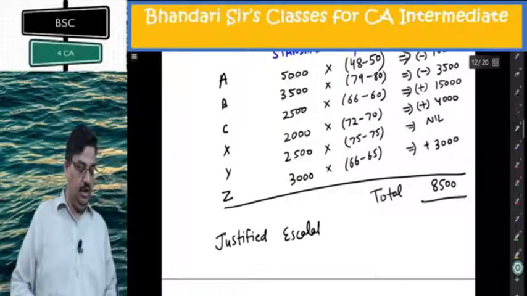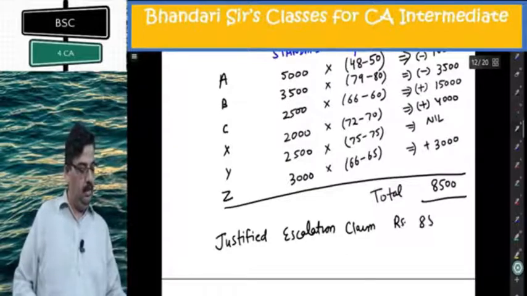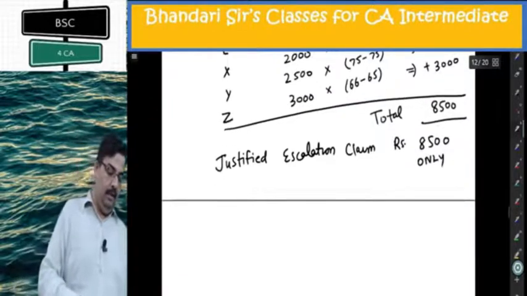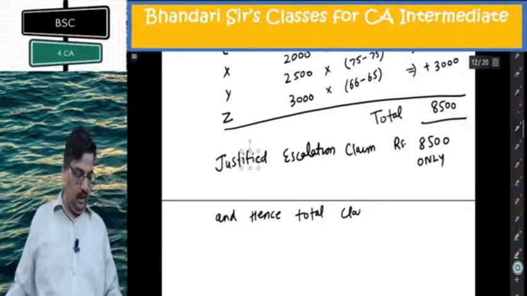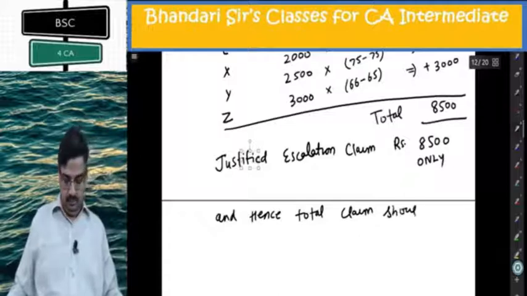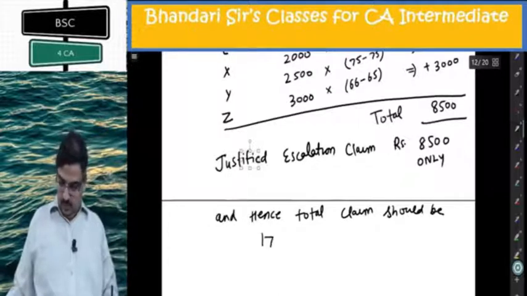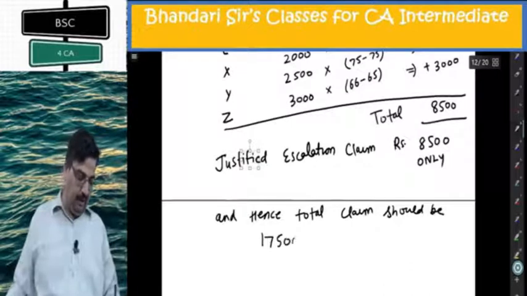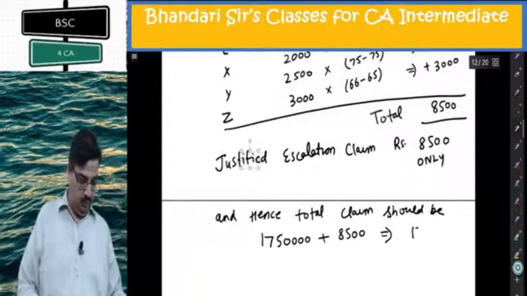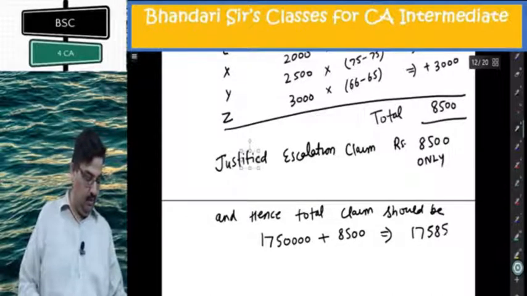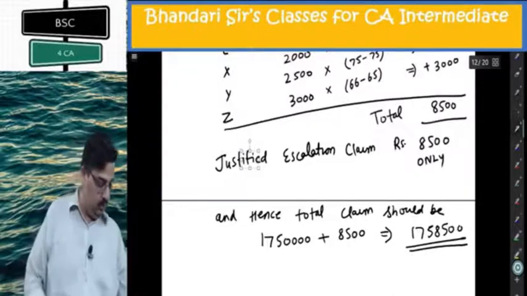Justified escalation claim is rupees 8,500 only, and hence the total claim should be 17,50,000 plus 8,500, 17,58,500. This is the answer.